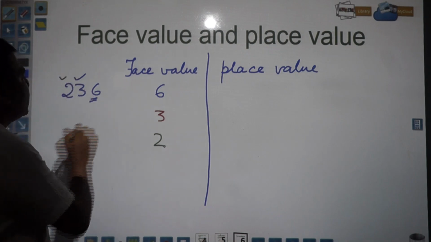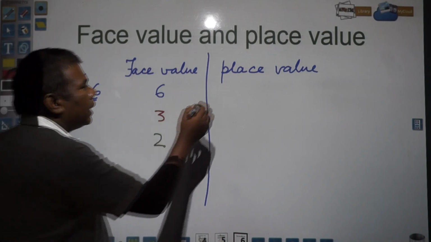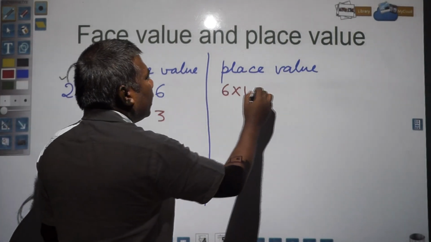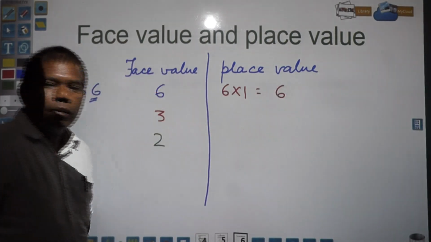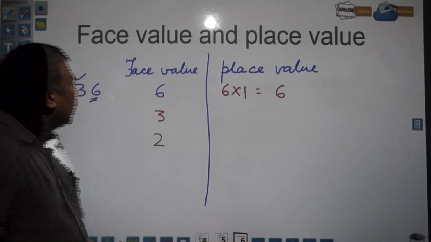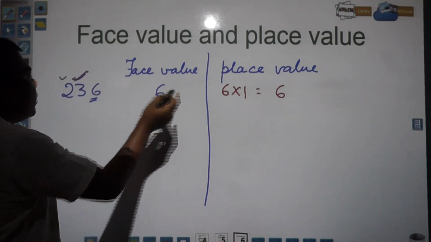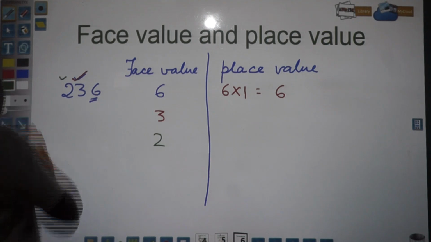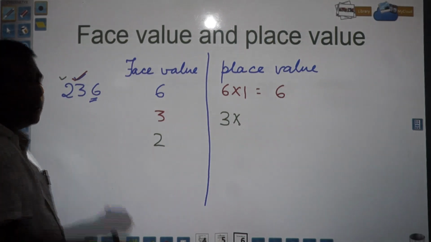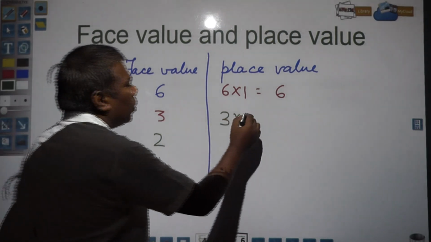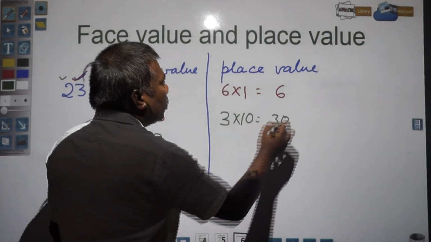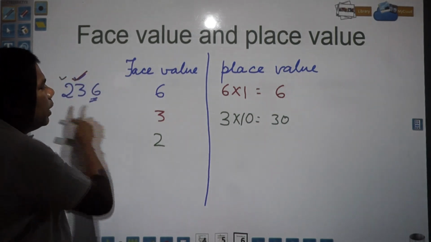So here you see 6. 6 is in the ones place. So 6 needs to be multiplied by 1 and the value becomes 6 because this is in the ones place. So in the ones place the face value and place value will always be the same. Next you see the place value of 3. The place value of 3 would be 3 into, in which place is this 3 occupying? Tens place. So it will be multiplied by 10. So this will become 30. So the place value of 3 in this number is 30.